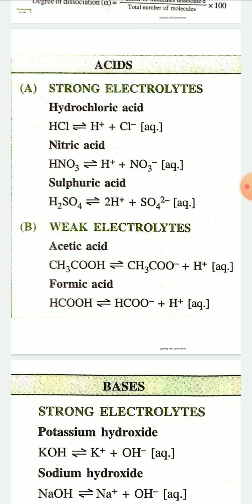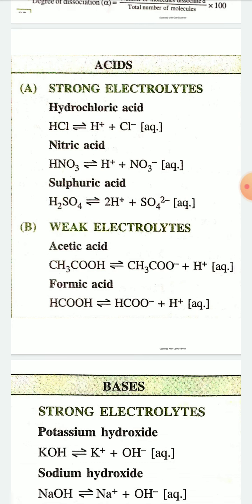Similarly, weak acids act as weak electrolytes, like organic acids, acetic acid, formic acid. These are also acids, but they act as weak electrolytes. So acetic acid dissociates into acetate ion and H plus ion, that is, CH3COOH dissociates into CH3COO minus, the acetate ion, plus H plus ion.